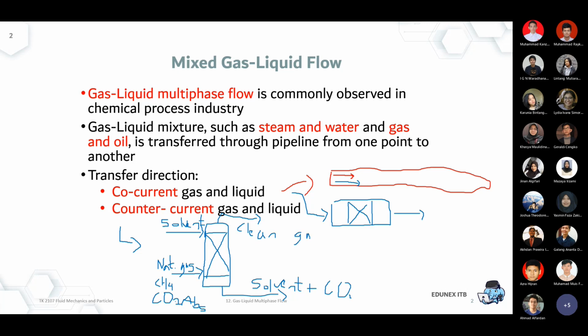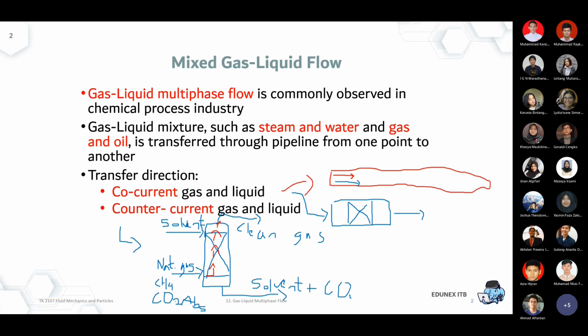Let me change my color. You have the gas coming from the bottom up until it exits at the top of the absorber. Again, it flows upward because it is lighter, so gravity will determine which goes upward and downward, right?